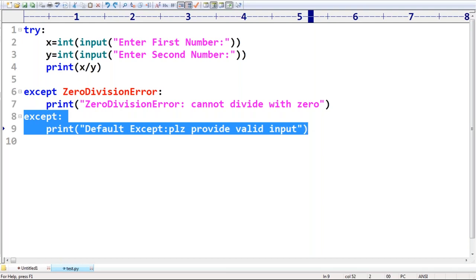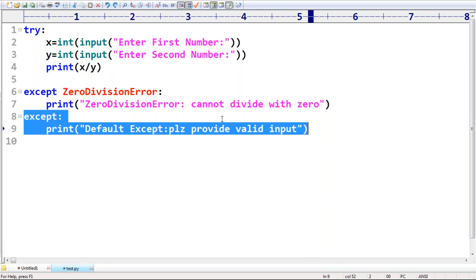The default except block gets the chance only if no other except block matched, and the default except block should be the last except block only. Remember that. By mistake, if you take it anywhere else, then immediately we are going to get a syntax error. After this, is it clear?